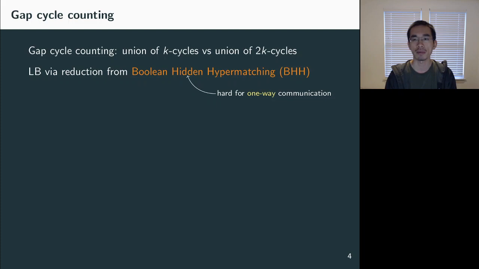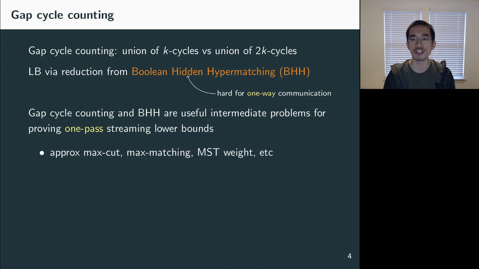And the lower bound of gap cycle counting is also proved via reduction from some communication problem that is hard for one-way communication. This problem is called Boolean hidden hypermatching. The actual definition of this problem is not crucial for this talk, but I want to mention that gap cycle counting and BHH are very useful intermediate problems for proving one-pass streaming lower bounds. People have used them to prove lower bounds for approximate max cut, approximate max matching, approximate MST